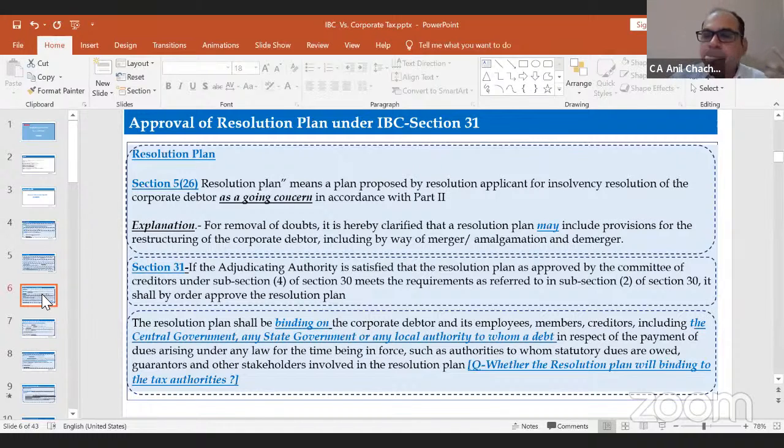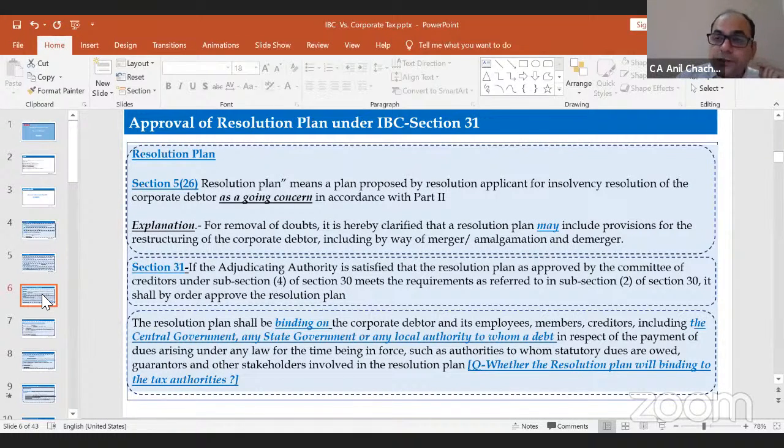Now the question is the income tax liability, right? As and when the resolution plan has been proposed, suppose there's 1,000 rupees of debt in the company's balance sheet, but the resolution plan proposed was 400 rupees. And the taxation part was 100 rupees. So how will this 100 be part of the 400 which is approved under the resolution plan? How will the income tax come into play as and when the resolution plan has been approved by the adjudicating authority under section 31 of the IBC code?